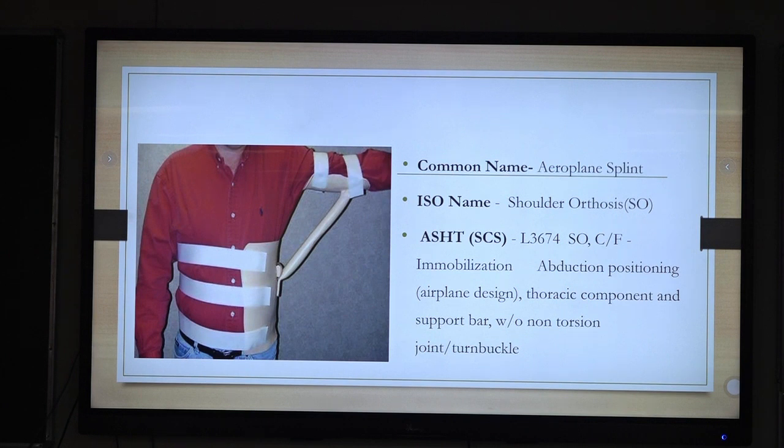The L code names the joints, and lastly it is followed by the function it defines. So the aeroplane splint in ASHT classification we will call immobilization, abduction, positioning, aeroplane design, including thoracic and support bar, with no torsion joint. It means there is no joint involved. So it is very descriptive but a little bit difficult to understand.